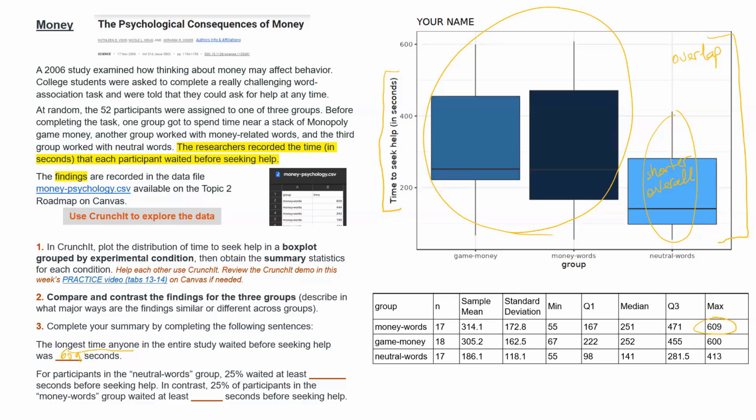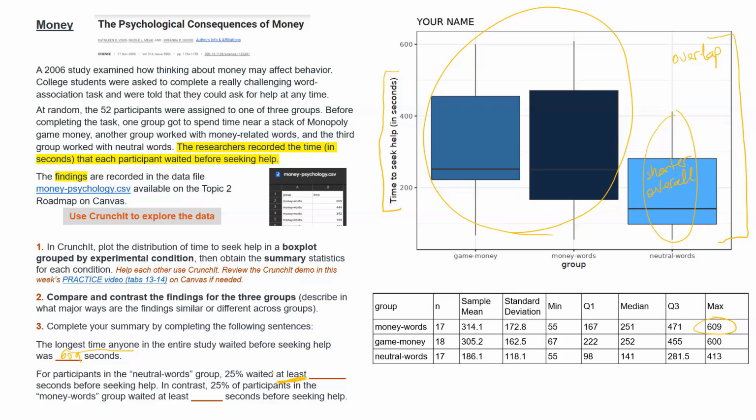Now, we want to answer this question, which is interesting here. For participants in the neutral group, 25% waited at least some amount of time before seeking help. So we're looking at the rightmost box plot, or the summary statistics for the 3rd row. And here we want 25%. So that's going to be one of the segments of the box plot, because the box plot breaks down the distribution into 4 equal quarters of 25% each. So the question is, which 25% are we looking for?